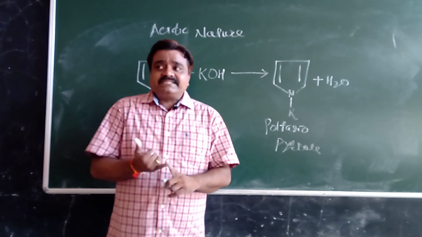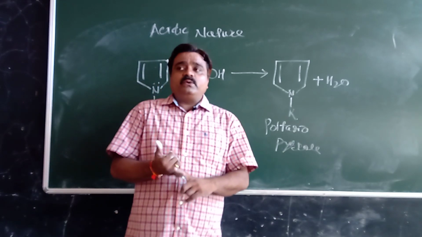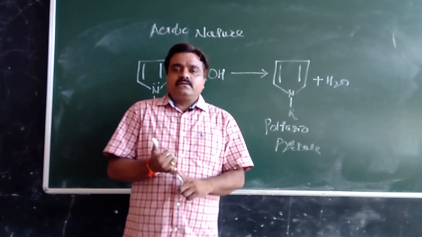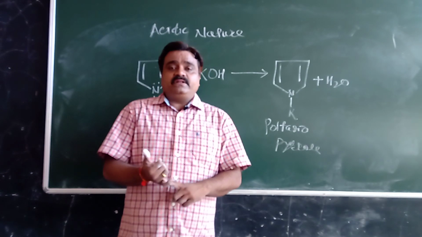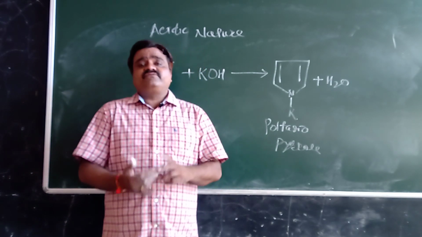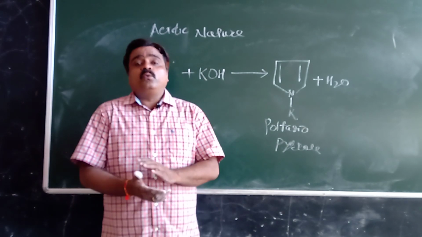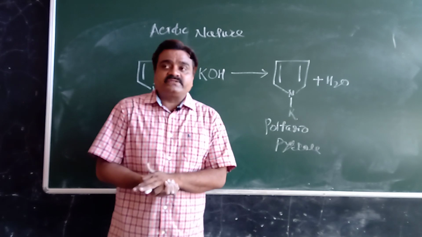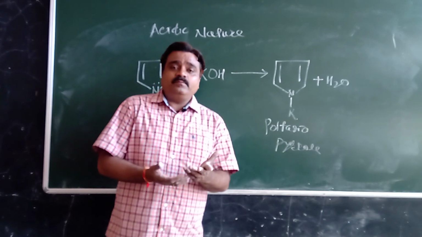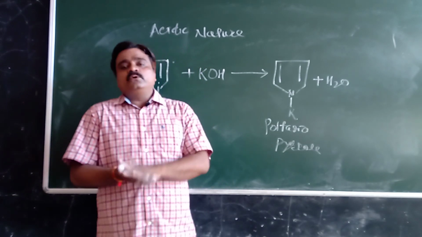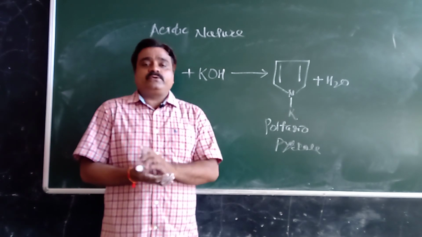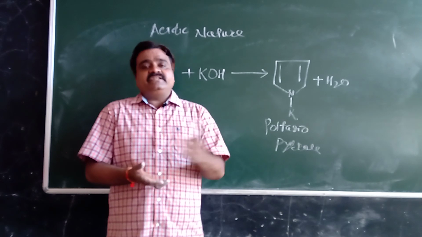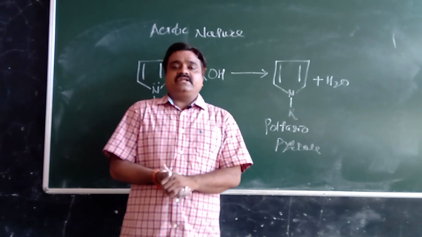First, 5-membered heterocyclic compound examples are pyrrole, furan, and thiophene. So it contains 4 carbon and 1 heteroatom. Another, 6-membered heterocyclic compound, a cyclic compound which contains 5 carbon and 1 heteroatom in its cyclic ring, is called a 6-membered heterocyclic compound.